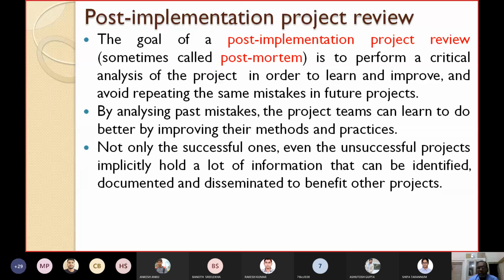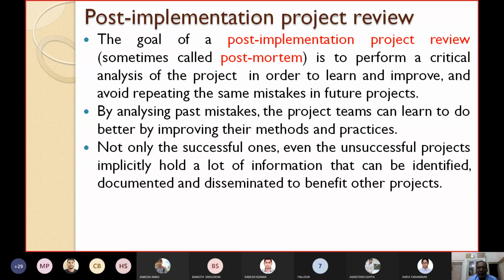Not only the successful ones, but even the unsuccessful projects implicitly hold a lot of information that can be identified, documented and disseminated to the benefit of other projects. Whatever lessons you have learned, from successful or unsuccessful projects, you should record them.